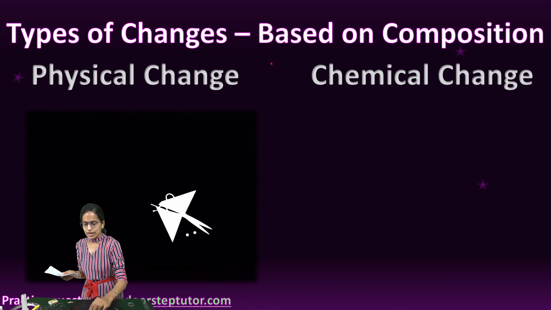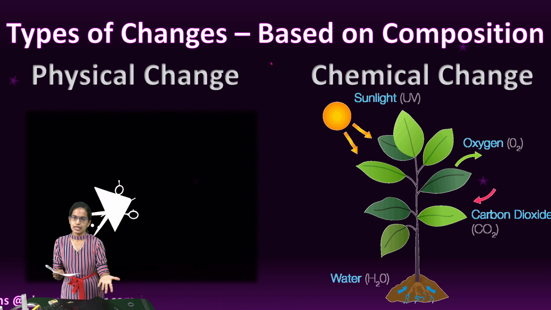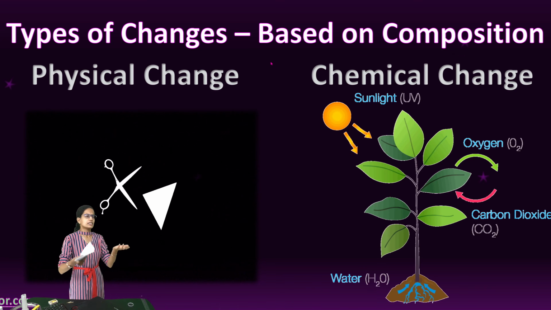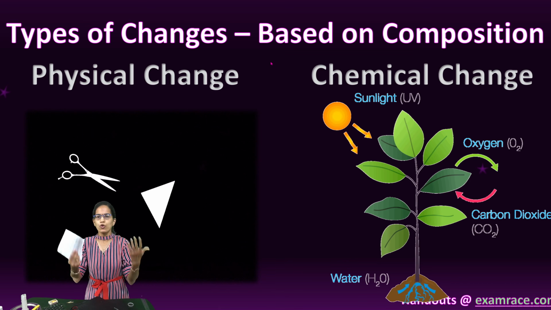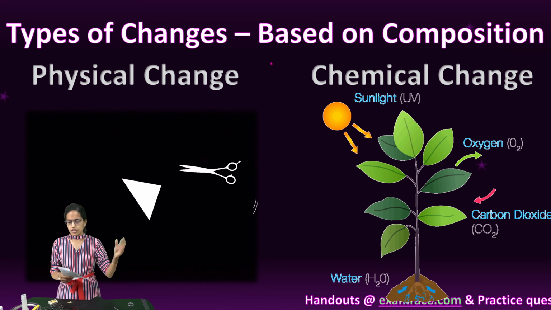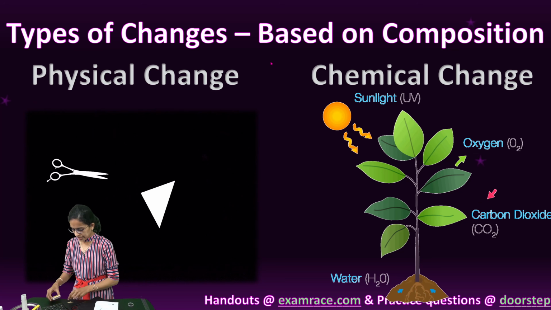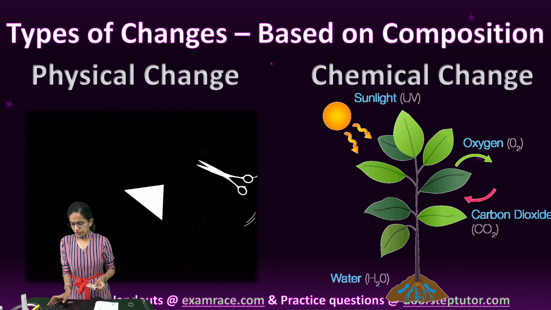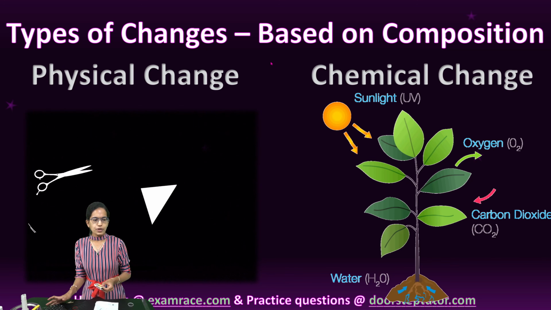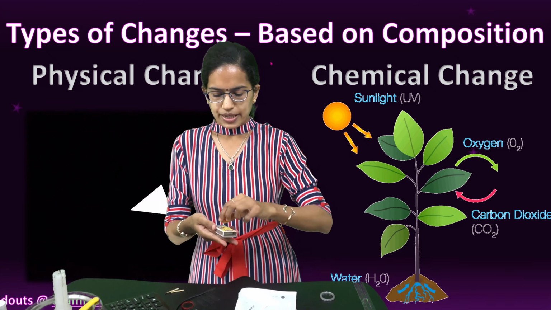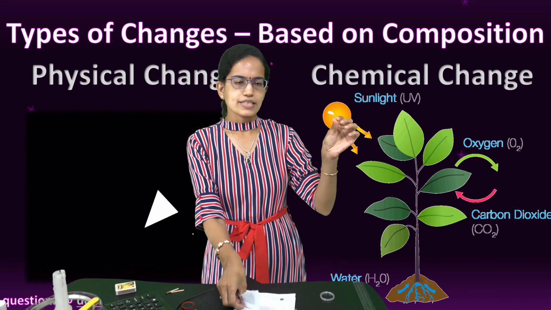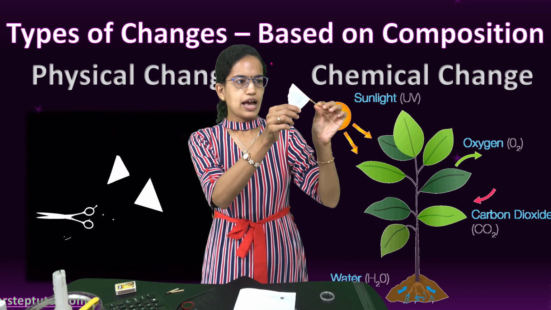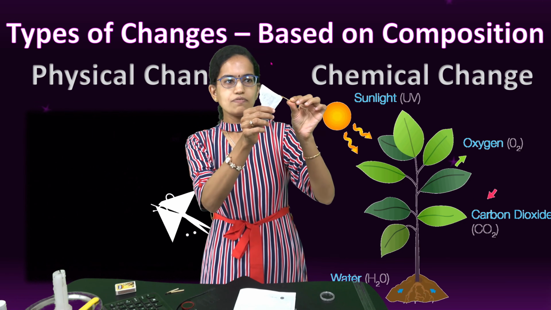Then I have an example with the chemical change. Chemical change: process of digestion, process of respiration, process of photosynthesis, fireworks, or let me take another example I have here, and what I do is I simply take a matchstick. I light the matchstick and I put this paper on fire.